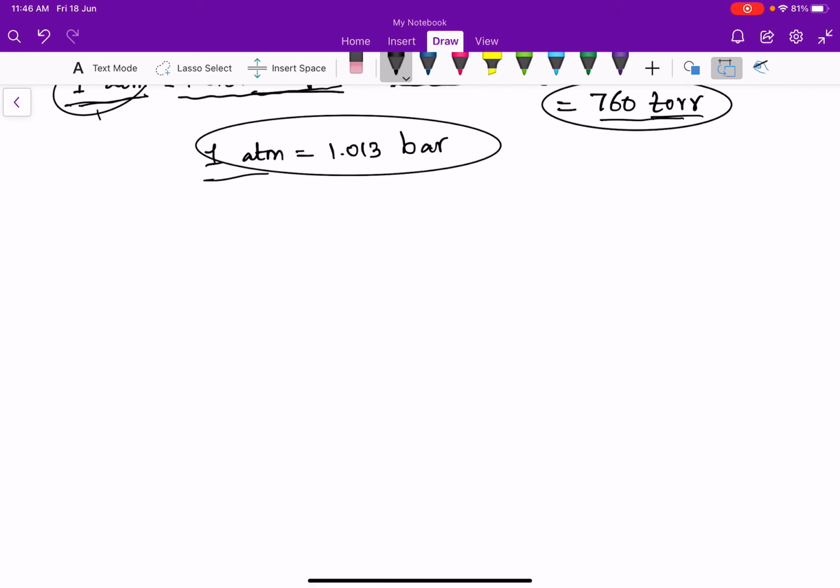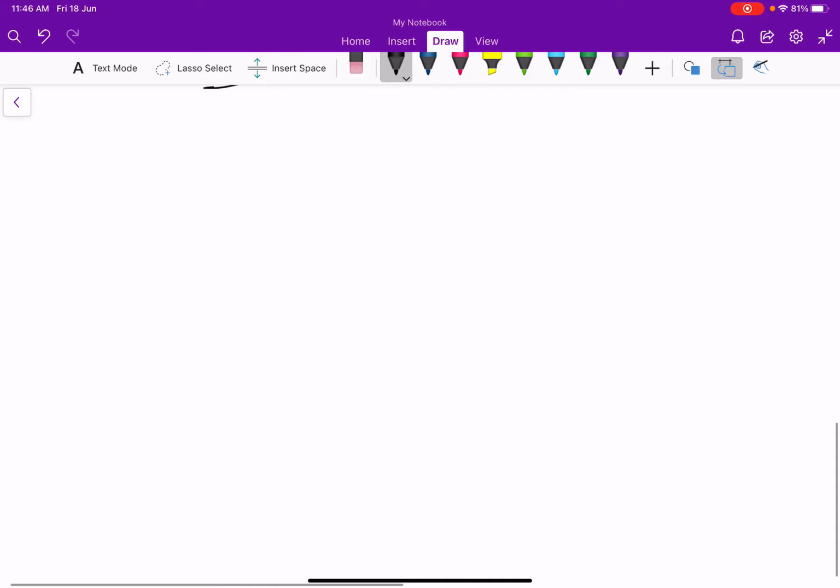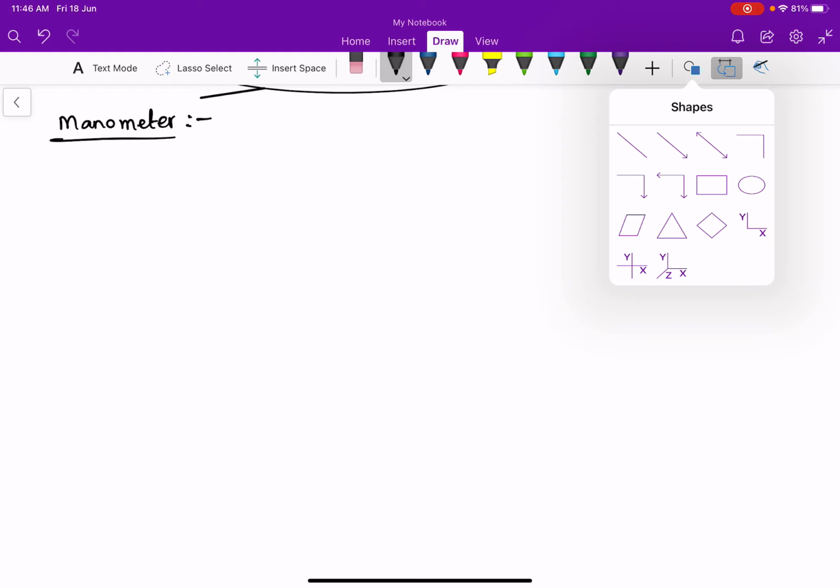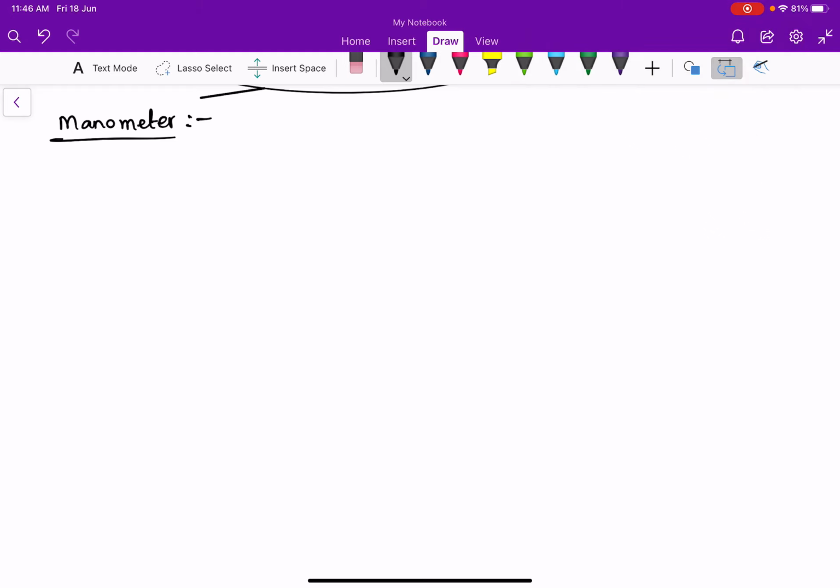Now I am going to discuss the manometer. The open tube manometer is a U-shaped tube, like this.